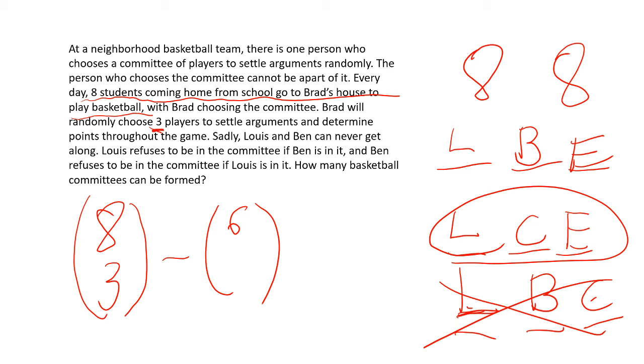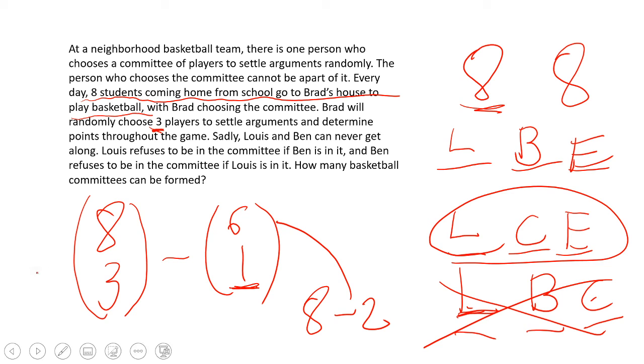And after that, there's only 1 spot, so this is just 6 choose 1. Lewis and Ben get on, we only have 1 more spot, and Lewis and Ben make 2 people, so 8 minus 2 goes over here. That's 6. So this is our expression.